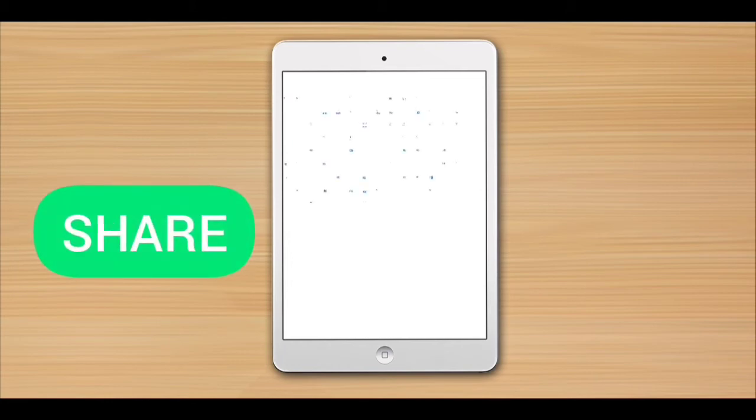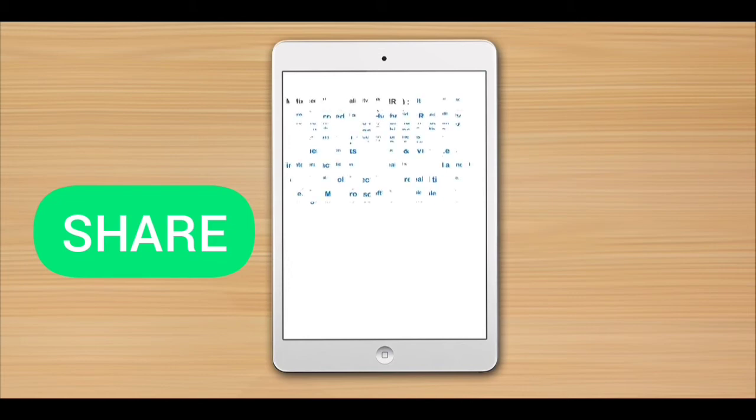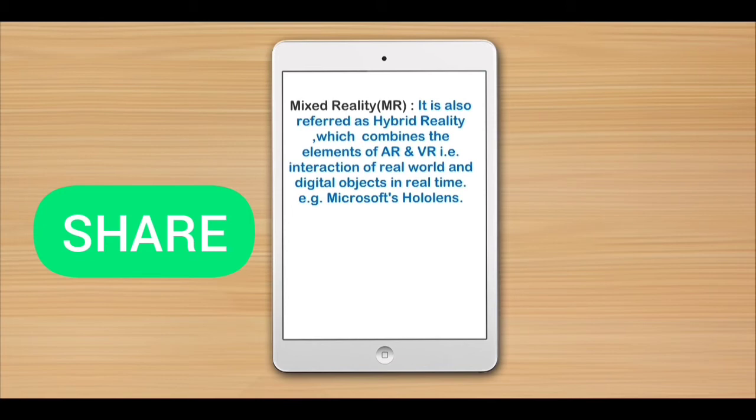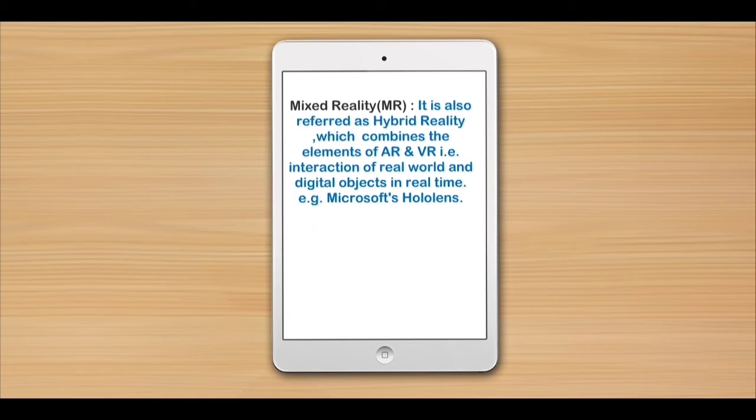Now let's see what is MR. MR, or mixed reality, sometimes referred to as hybrid reality, combines elements of both AR and VR, that means interaction of real world and digital objects. In this, virtual content and real world content are able to react or interact with each other in real time. Instead of relying only on remote control devices, smart glasses or smartphones, users can also use their gestures, blinking, and many other things. So with MR, the experience of the user will be much like real life. And Microsoft HoloLens can be categorized as an example of MR.